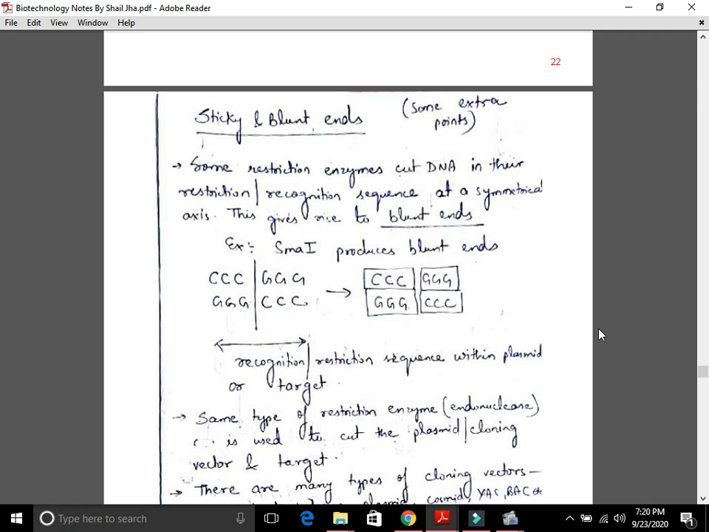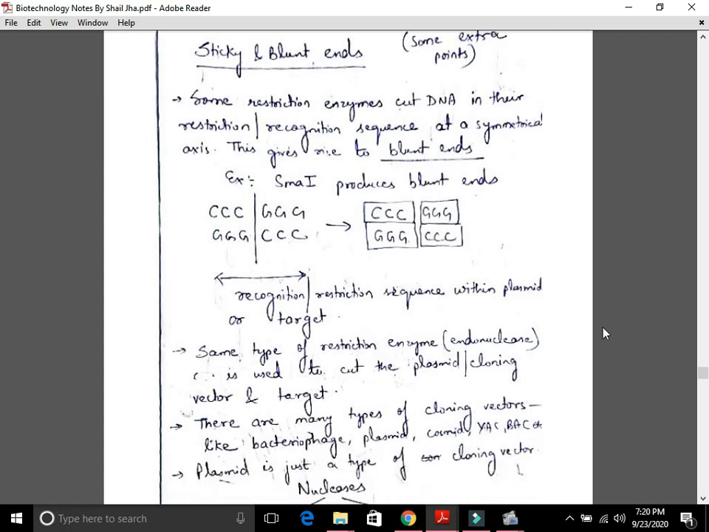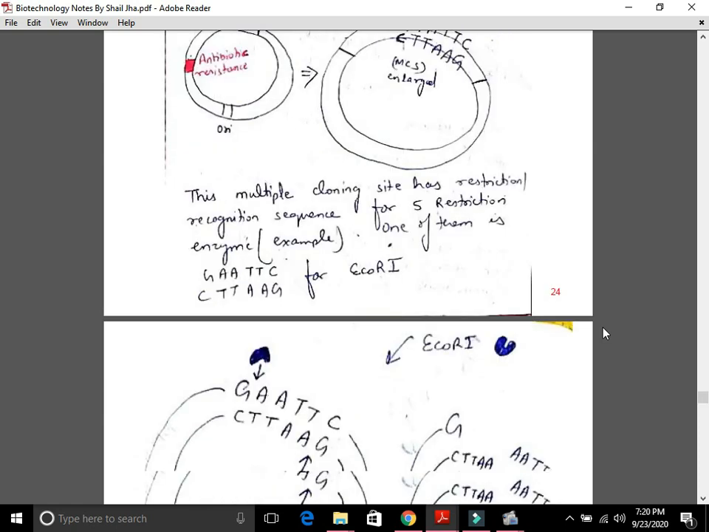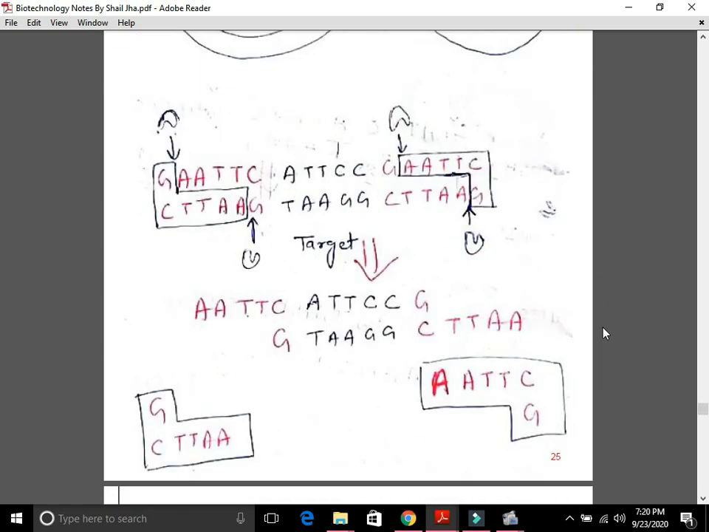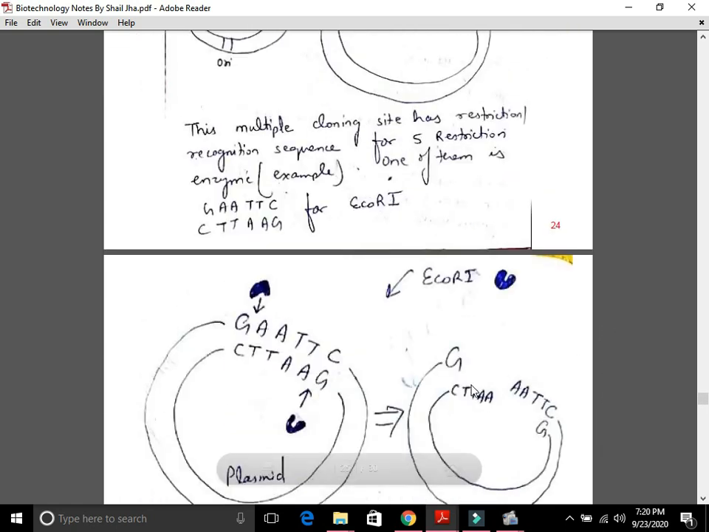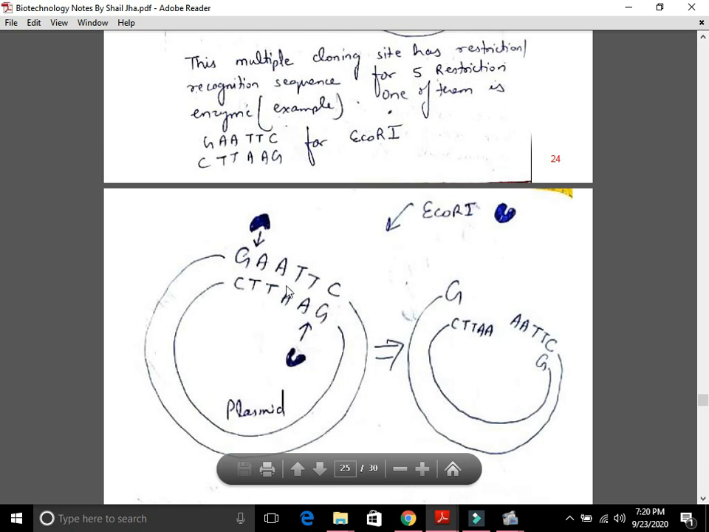From here onwards, the notes will help you to understand the basic concepts, some of the things which are very much required to face the MCQs, that is meaning of sticky and blunt ends, then the action of restriction enzymes. See, this is one plasmid, that is a type of cloning vector, and if we use one restriction enzyme, that is EcoR1, then how this EcoR1 will cut this plasmid.